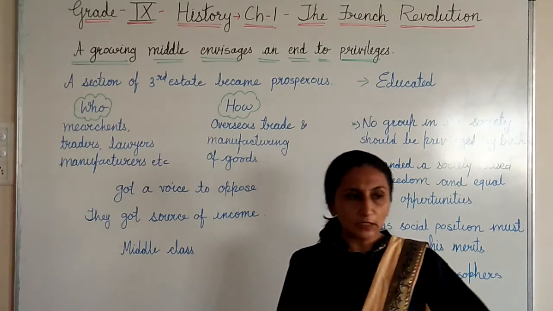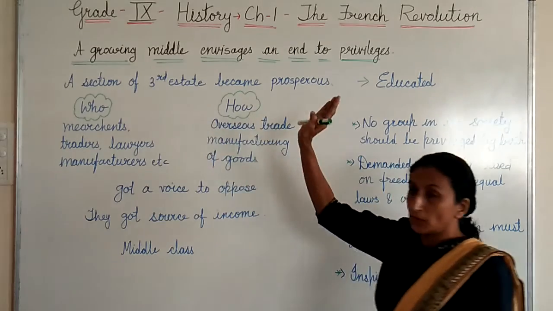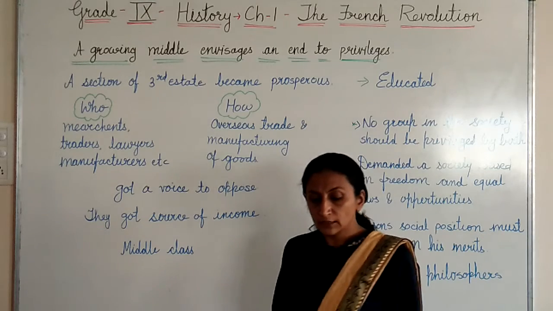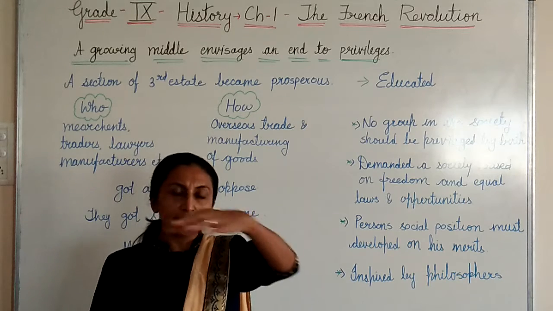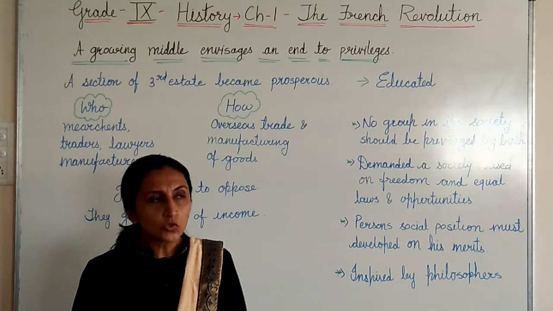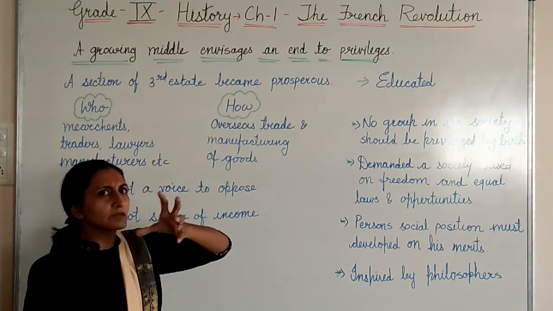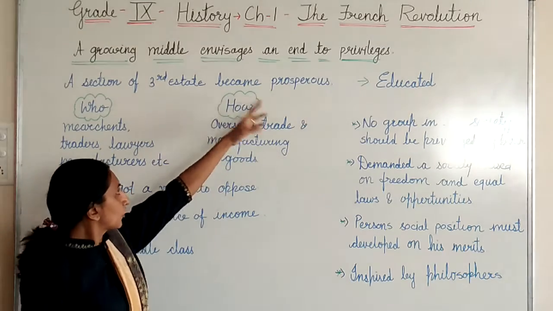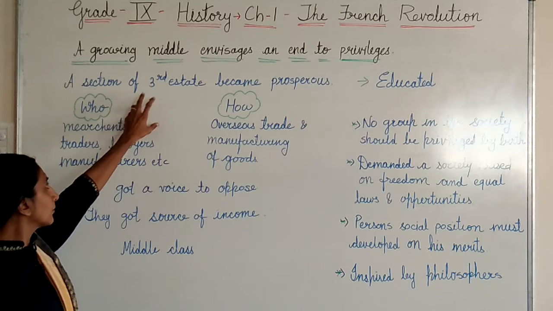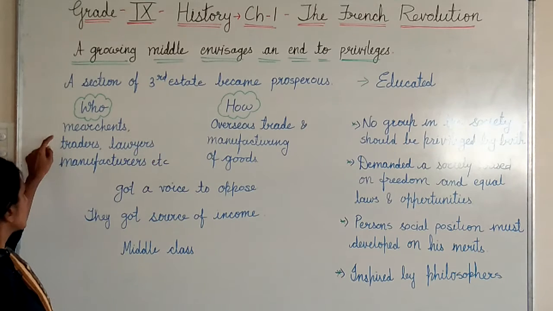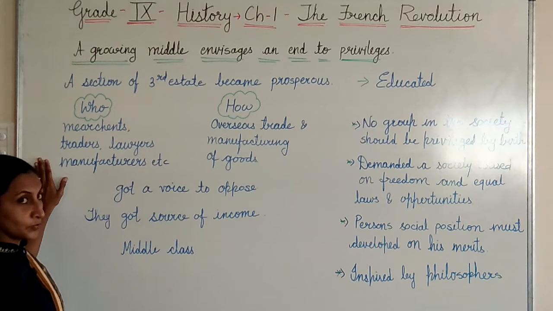But now something different happened in the society. A section of the third estate became prosperous. As you know, in the third estate the lower people were there, and the first and second estates were totally rich people. So now in the third estate, some of the people became prosperous. How did they become prosperous? Who were they? Merchants, traders, lawyers, manufacturers, such type of people became prosperous.